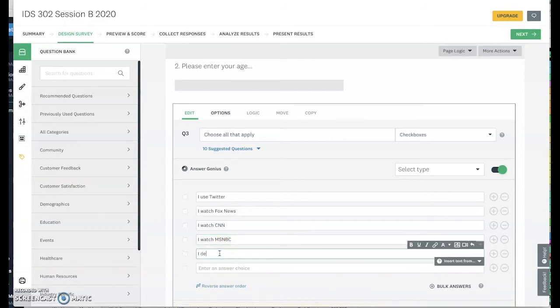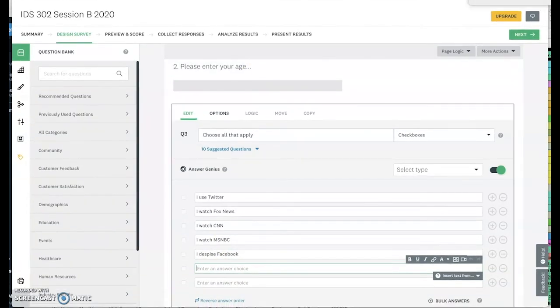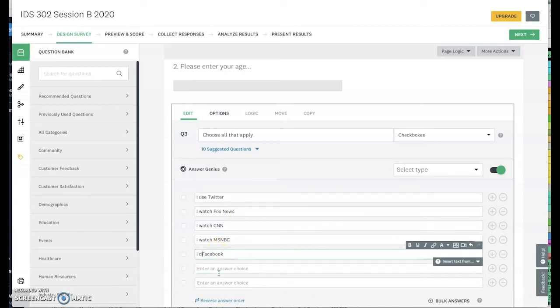I despise Facebook. And this probably isn't the right place for that. But what I'm saying here is that you can go ahead and put so many different questions, possible answers in here, okay? All right? I'm sorry, I shouldn't have done this despise thing. That's a feeling of intensity we're going to get into. I have a Facebook profile, okay?